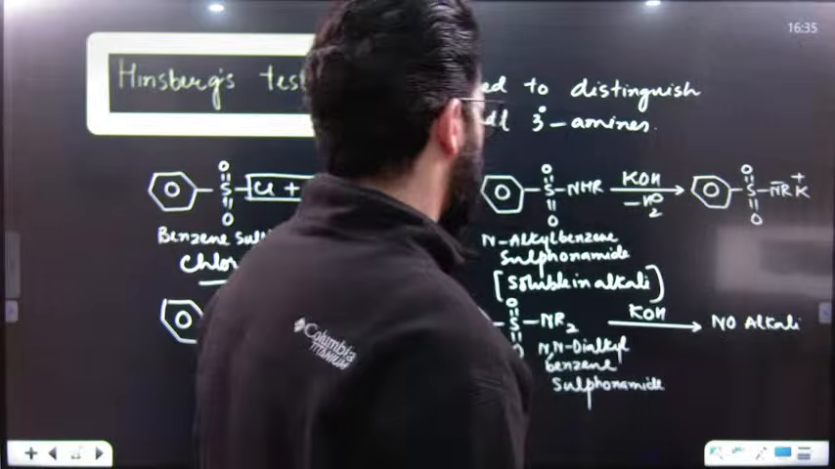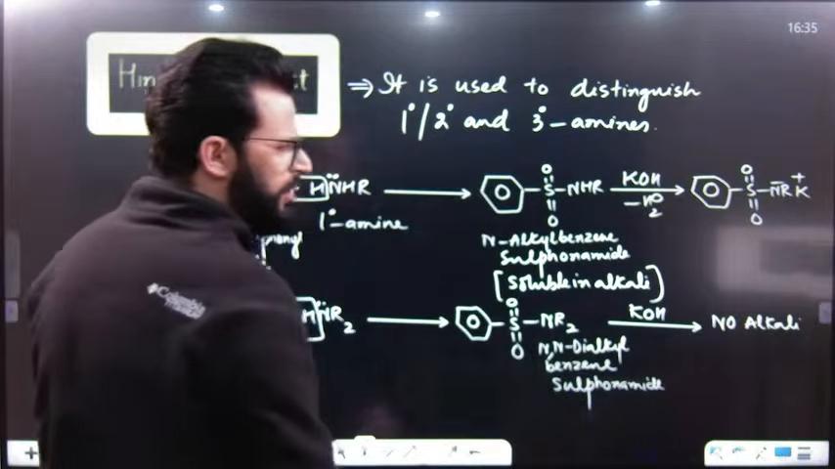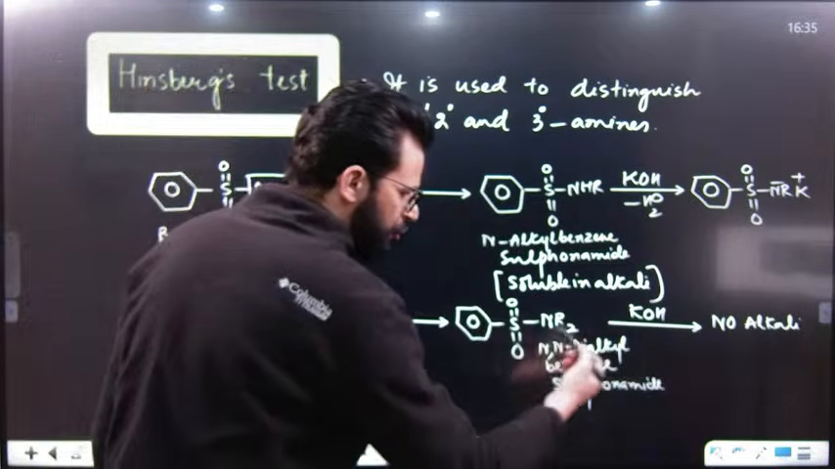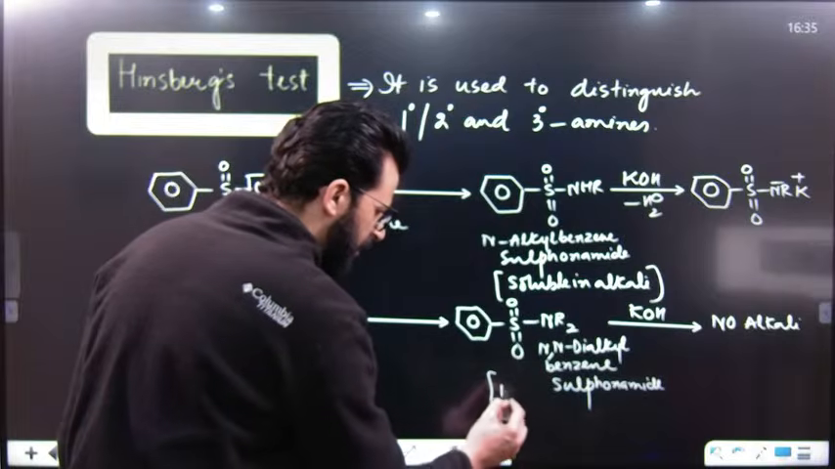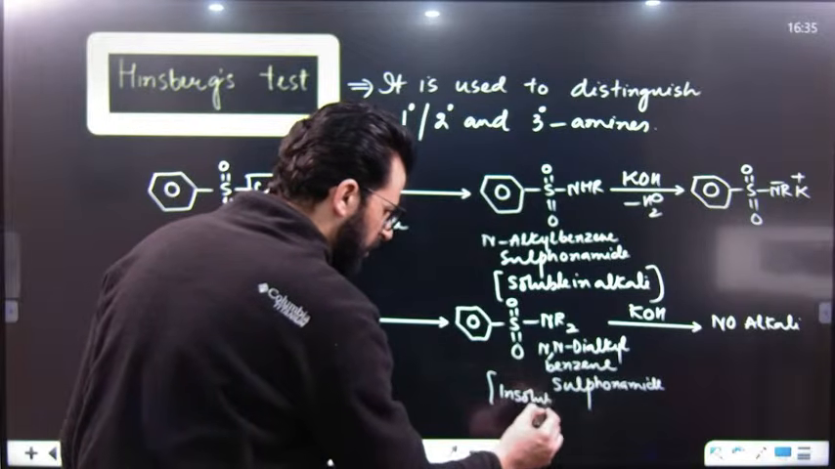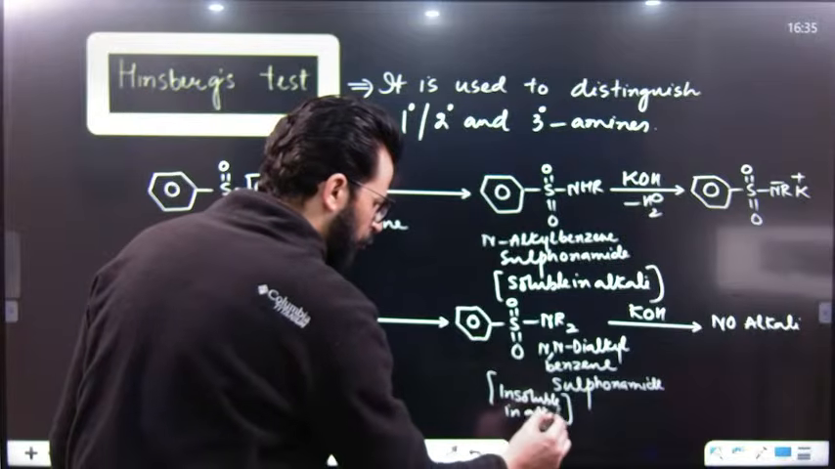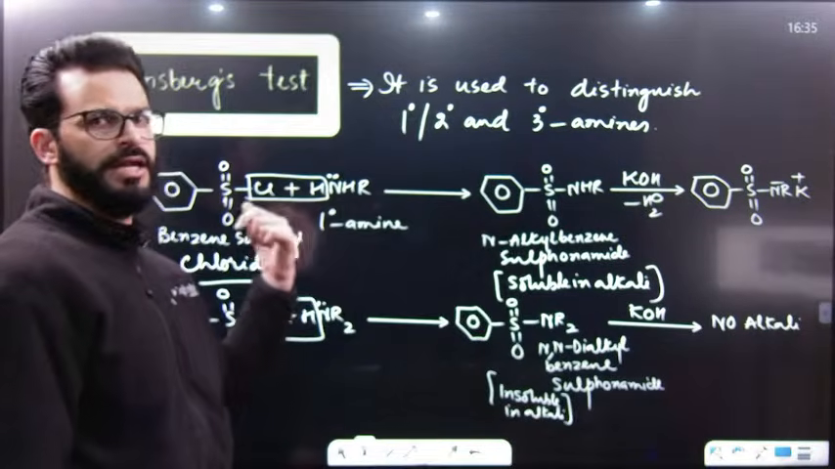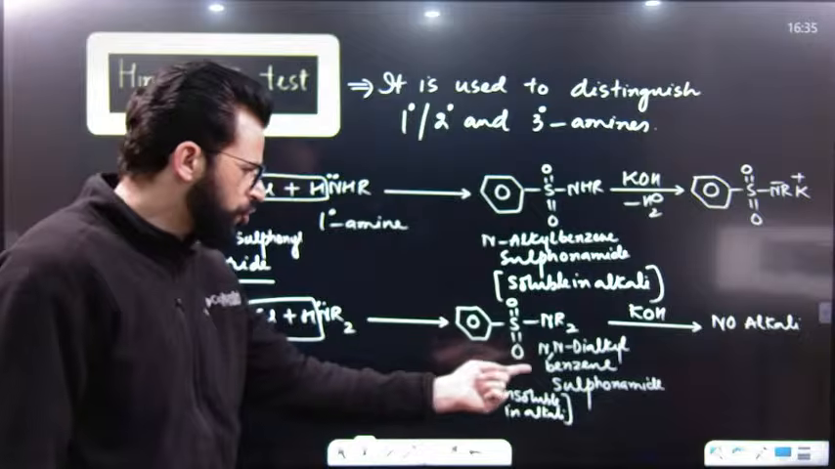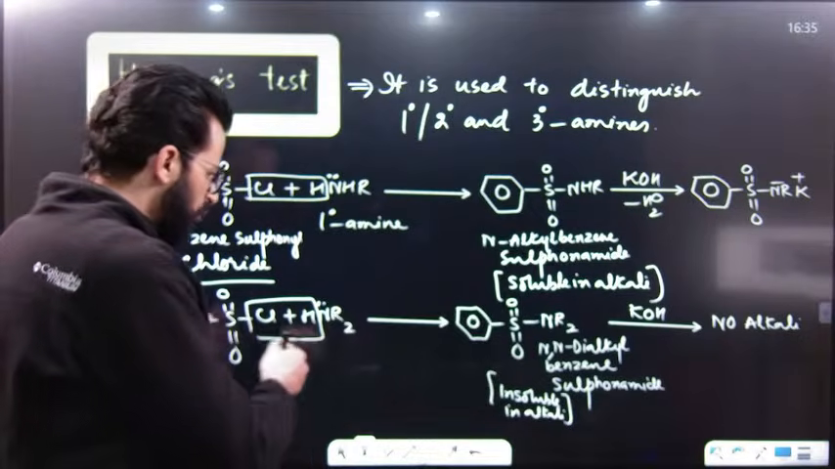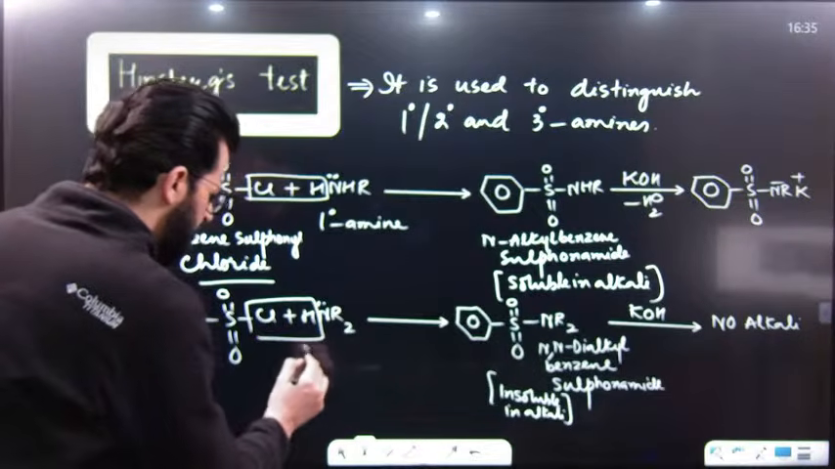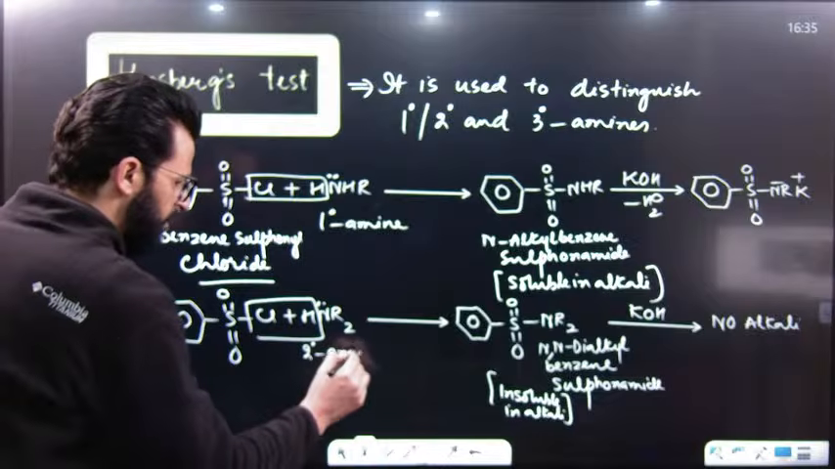Okay. So there is no formation of any product. There is no reaction. So can I say this solid is actually insoluble in alkali? It's insoluble in alkali. Now, whose solid is soluble in alkali? Primary amine. Whose solid is insoluble in alkali? That means of secondary amine and Hinsberg's reagent.